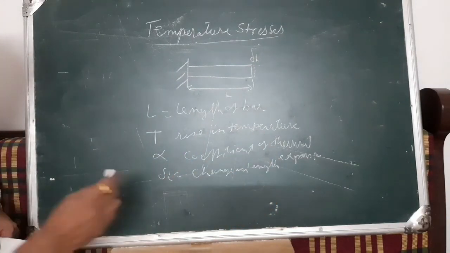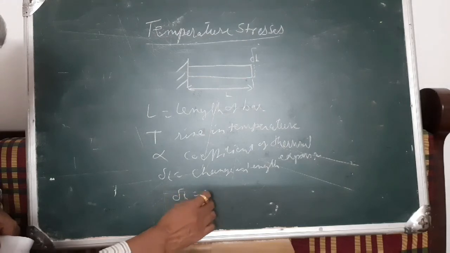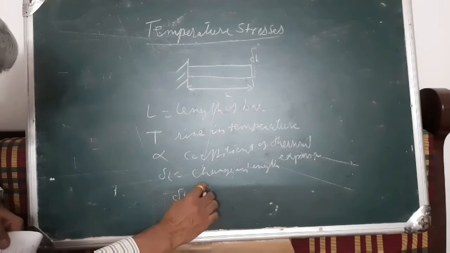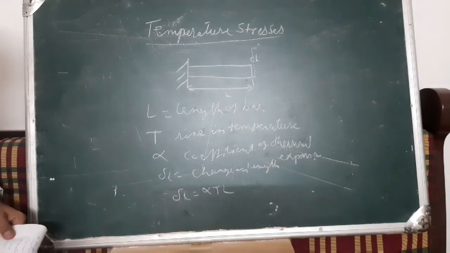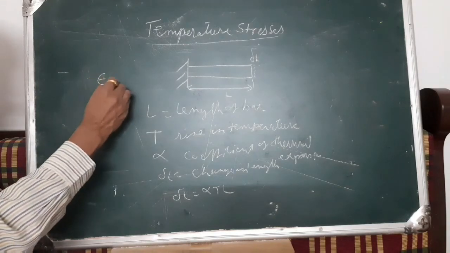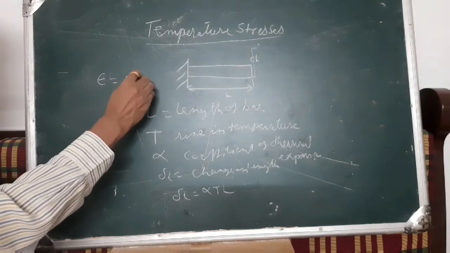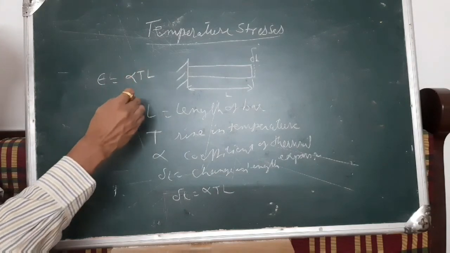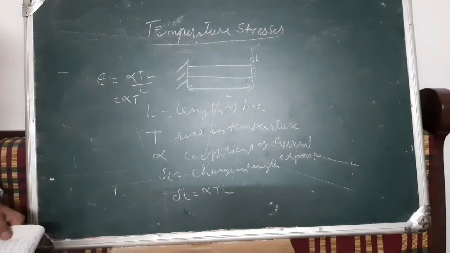So delta L is equal to alpha T into L. And the thermal strain epsilon will be equal to alpha T L by L. So we get alpha T.